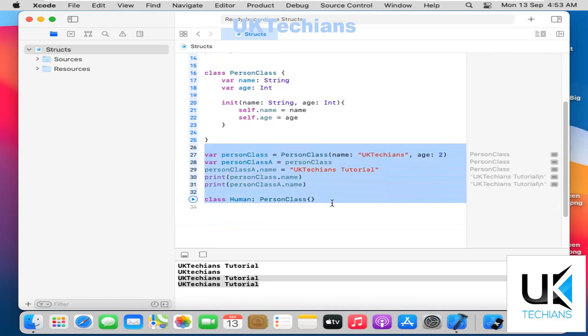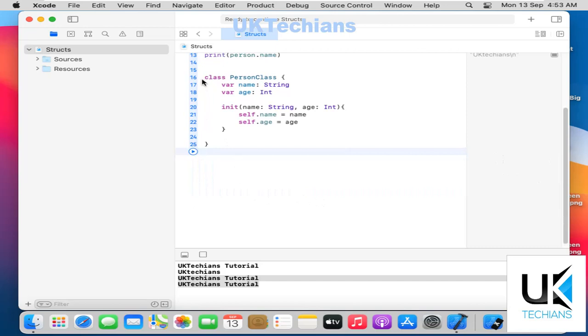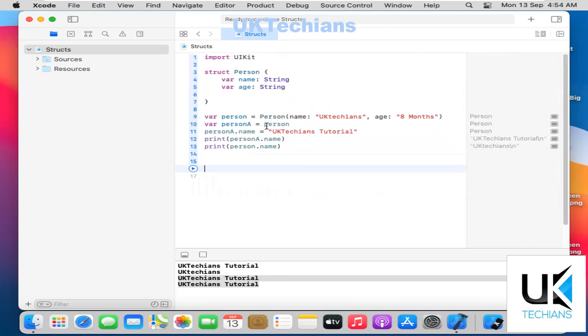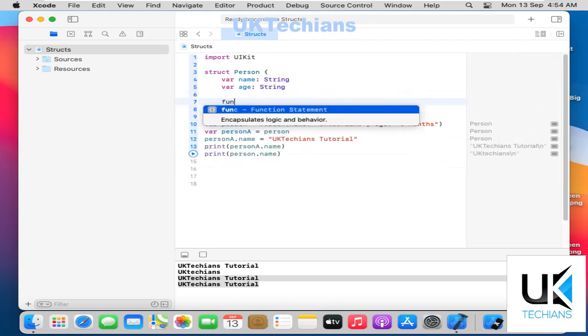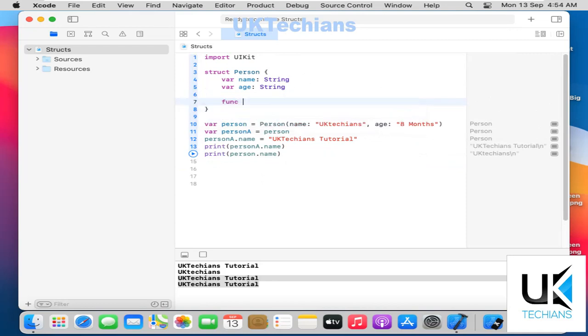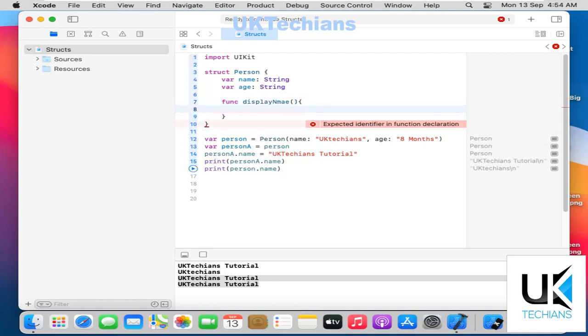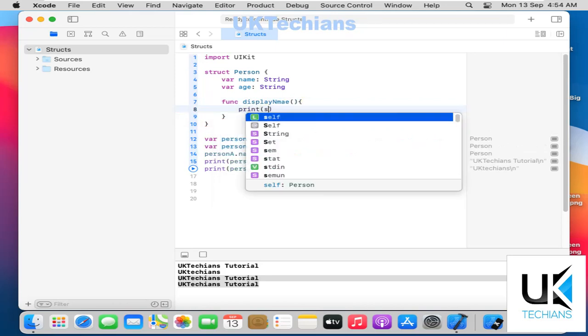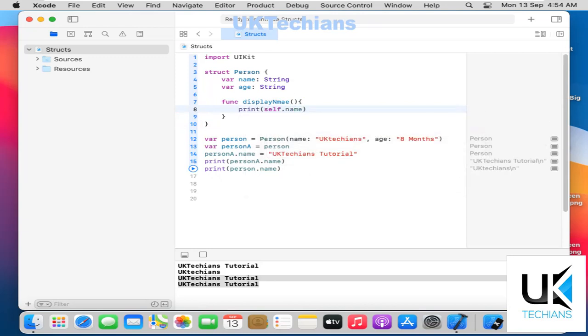This lecture is more about structs, so let's discuss more about structs and remove this. Now I will show you how to use a function in Swift structs. I have just declared a func keyword, and now I say displayName, and then print self.name, like this.